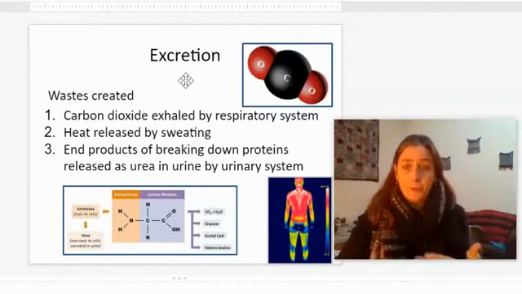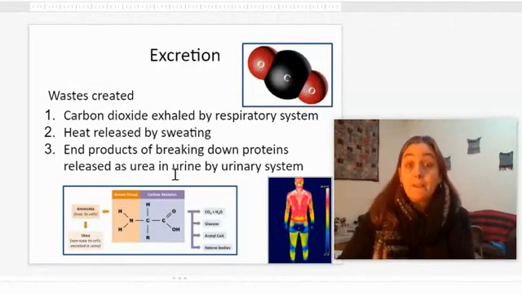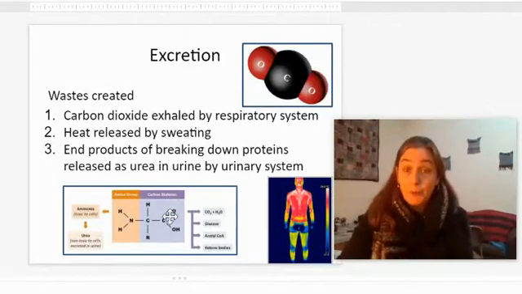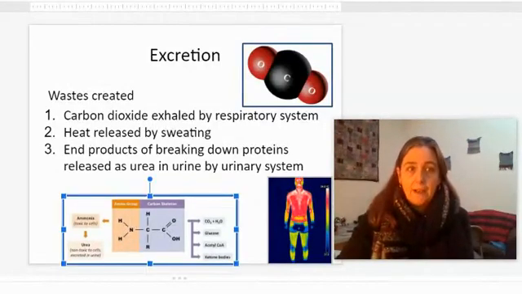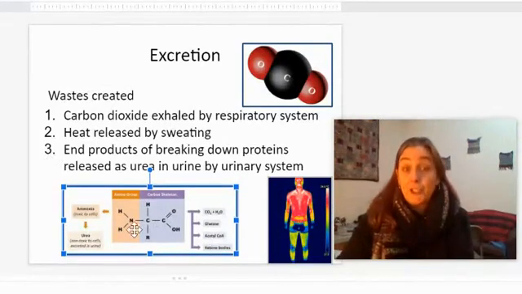There's also another group of wastes that we get rid of quite regularly. And those are made by breaking down proteins. Remember, proteins are long chains of amino acids. That's an amino acid. And we could identify it by the fact that it has nitrogen in it, CHON. It has nitrogen. When you break down proteins, and you break down the amino acids that make them up, you make these nitrogen-containing compounds that are very damaging.